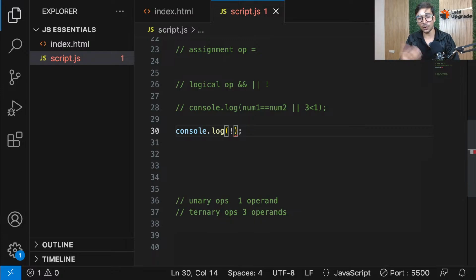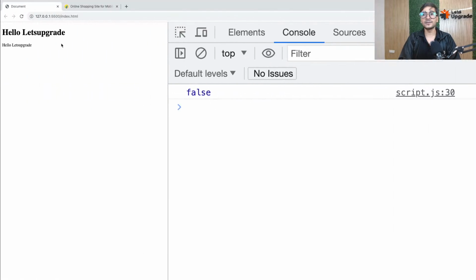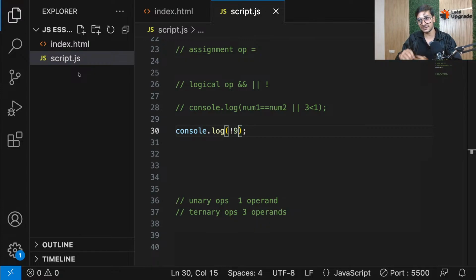So if you're performing a boolean operation or comparison which gives you a boolean, then you should use this. Normally you should not use it with a number, like not 9. It doesn't make a lot of sense. It is still false. Everything that is truthy will be turned back to false. So always use it for booleans. What is not 9? It doesn't make sense, right?